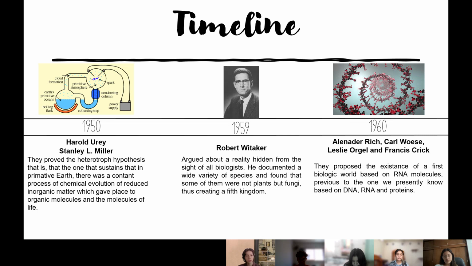In 1959, Robert Whittaker argued about a reality hidden from the sight of all biologists. He documented a wide variety of species and found that some of them were not plants but fungi, thus creating a fifth kingdom.